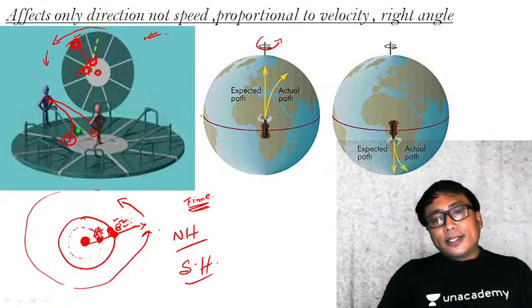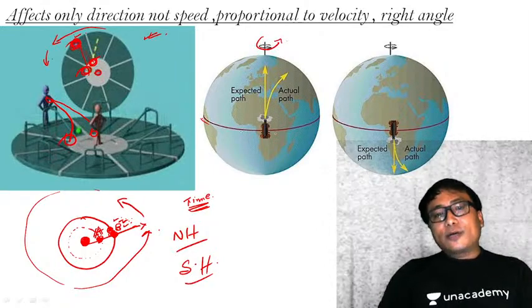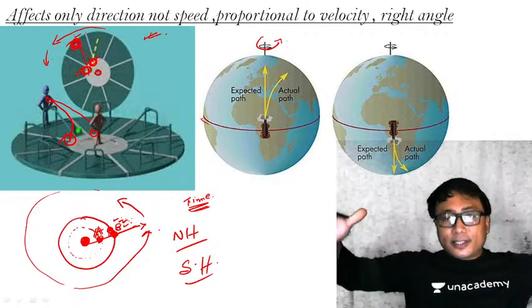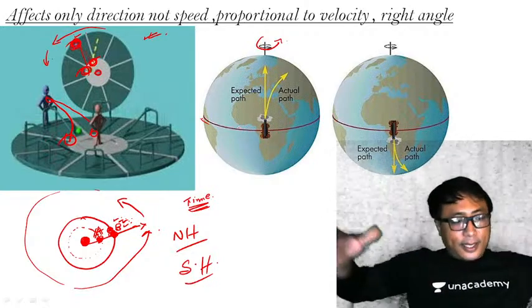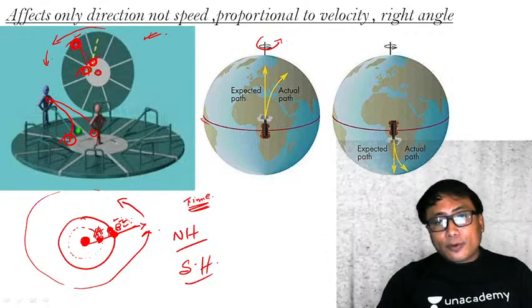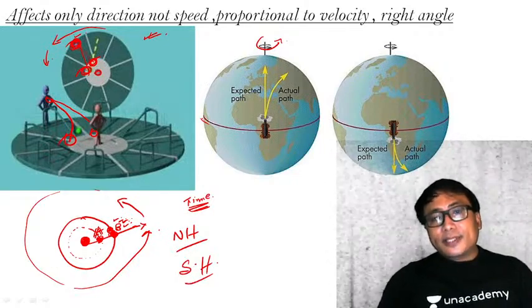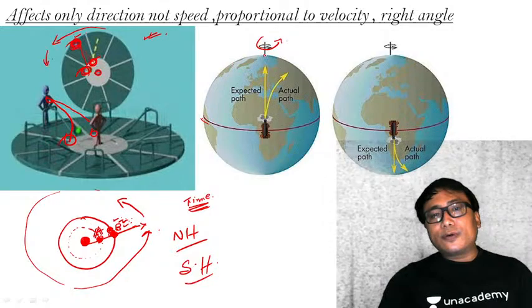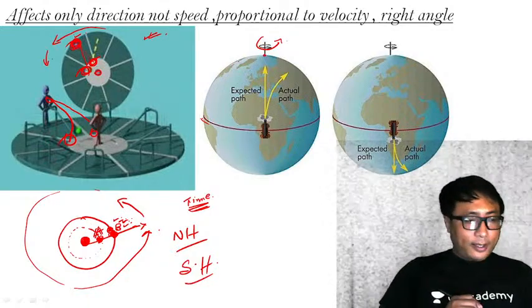You see here, this is the equator. In the equatorial region, it is the largest area. Okay, if you go towards the polar region, the area becomes less and less. It is zero right at the pole.